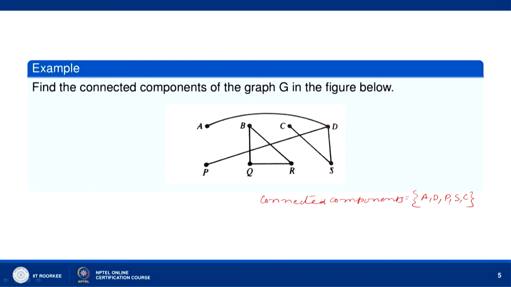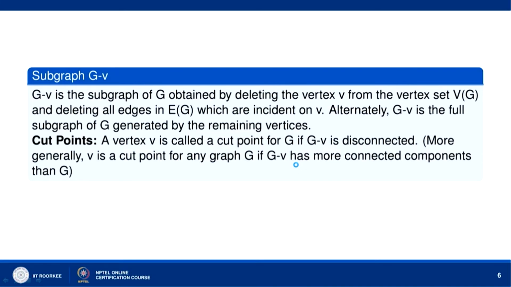Connected components are this and then B, Q, R, and the third connected component. So, there are only 2 connected components: A, D, P, S, C and B, Q, R. Now, let us go to subgraph G minus B.